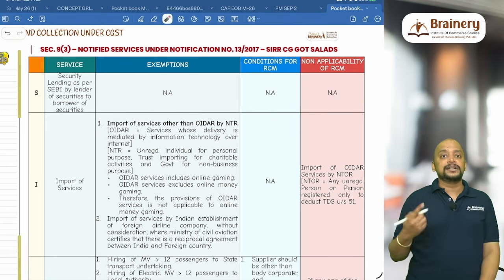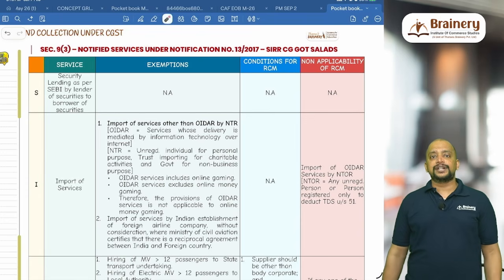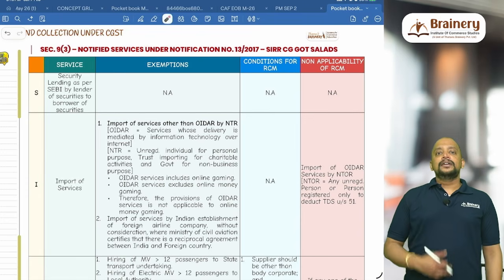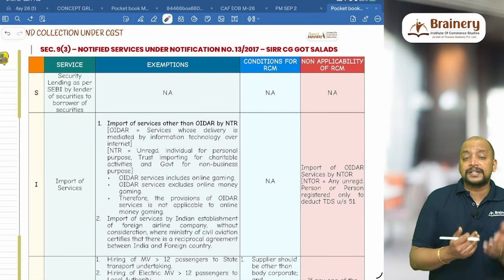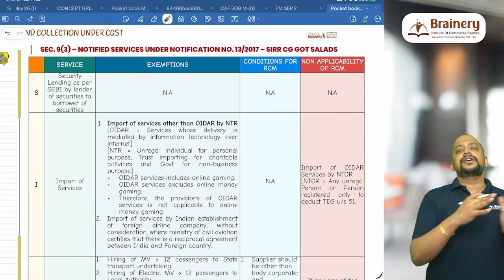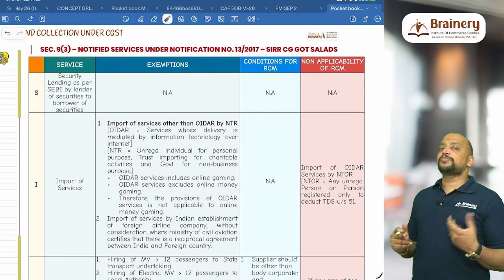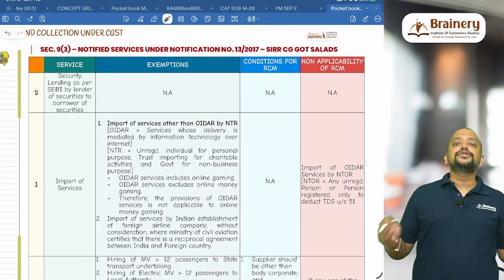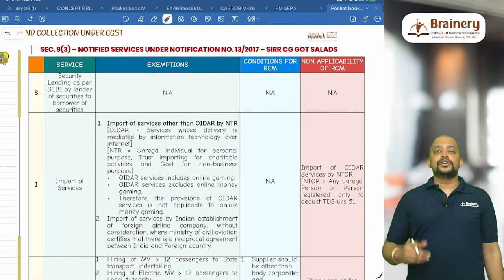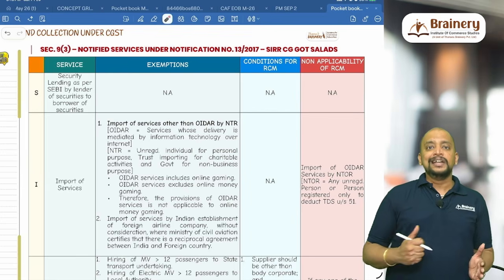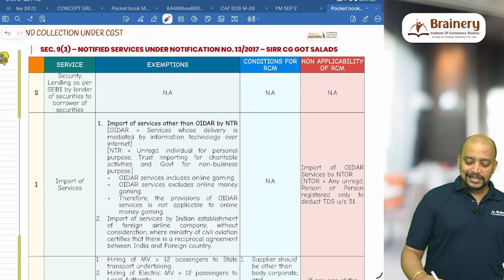Other than OIDR services imported by non-taxable recipient. Non-taxable recipient means an individual who is unregistered, importing for personal purpose, and then government, registered or unregistered, importing for other than business or commerce, and trust, again registered or unregistered, importing for charitable activities. So remember, individuals, trust, government. We are individuals. Whom do we trust usually? Government only we trust. So individuals, trust, government will be covered under three cases. Non-taxable recipient, where the liability to pay GST will not arise because it is exempted. Import of other than OIDR service by non-taxable recipient is exempted. That is the first exemption.